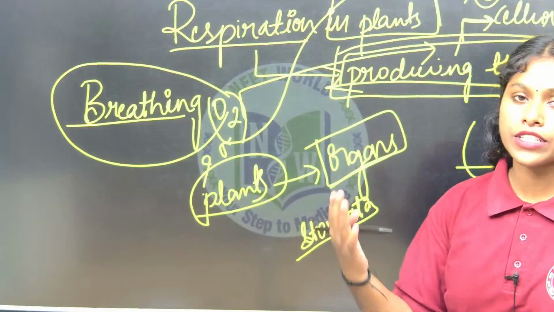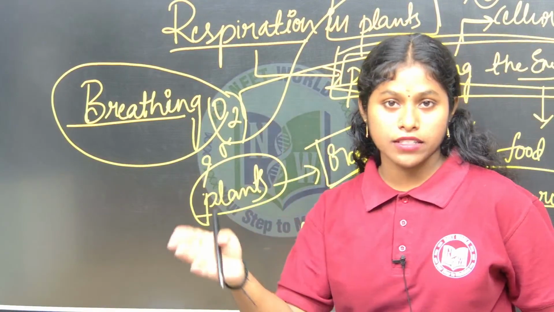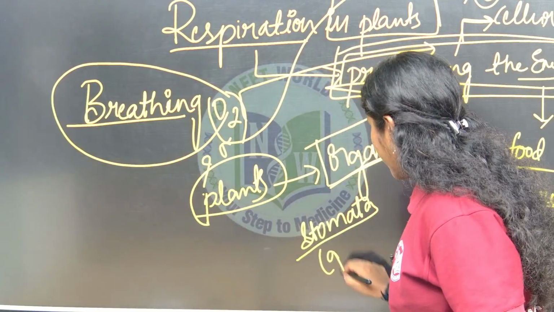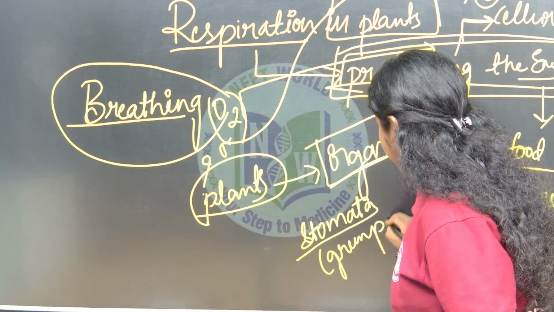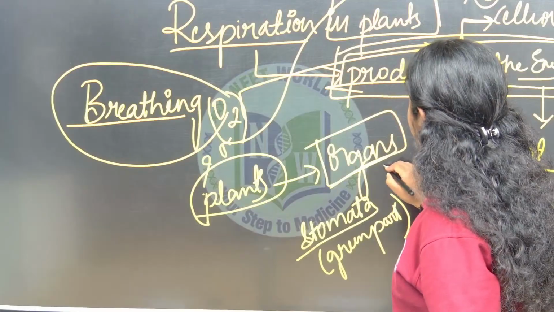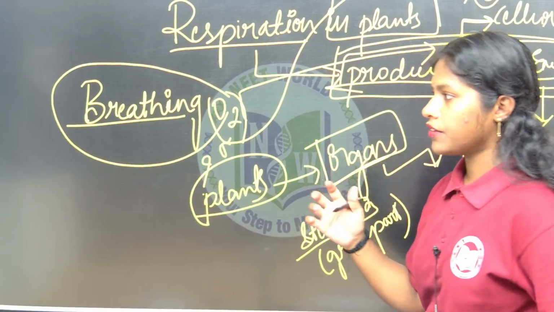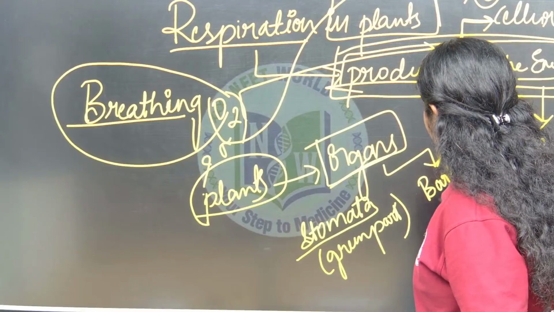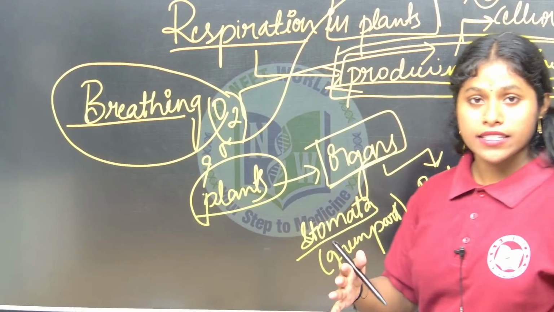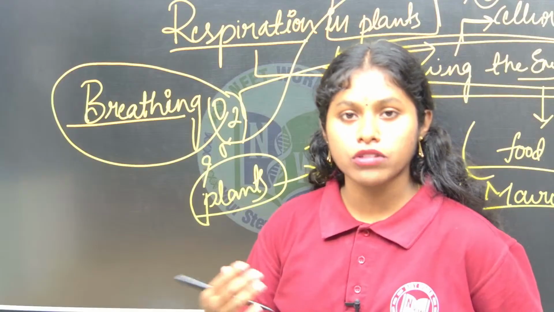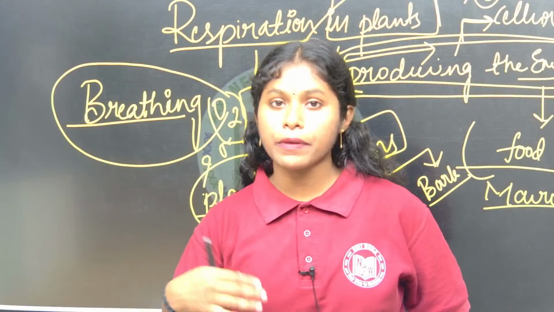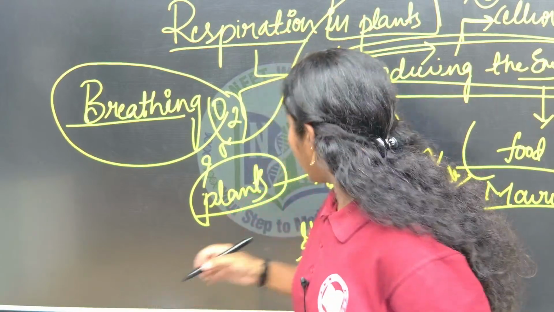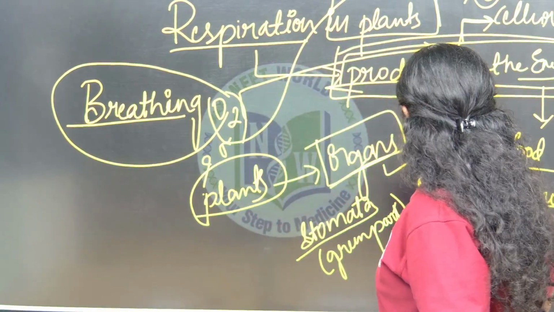Where will they be present? At the superficial layers, at the top of the plant, which means at the leaves, the green parts. What about non-green parts like the bark? They also need gases, because by utilizing the gases they can prepare their own food and get energy.